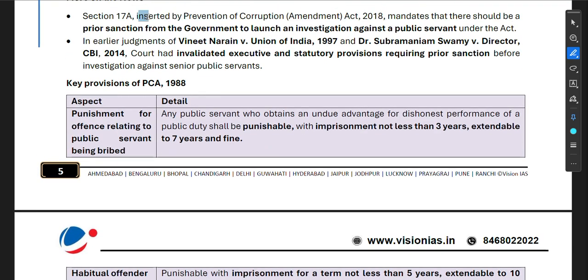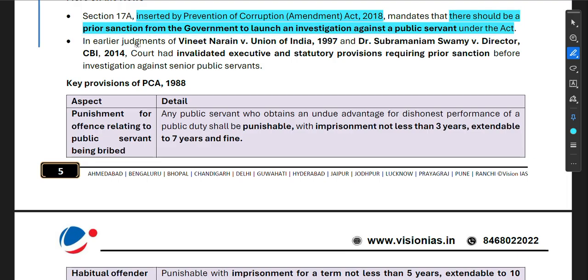It was inserted by the Prevention of Corruption Amendment Act 2018 and mandates that there should be a prior sanction from the government to launch an investigation against a public servant under this Act. So Section 17A provides basically that if there is a corruption allegation against any public servant, then there should be prior sanction from the government to launch an investigation against such public servant.